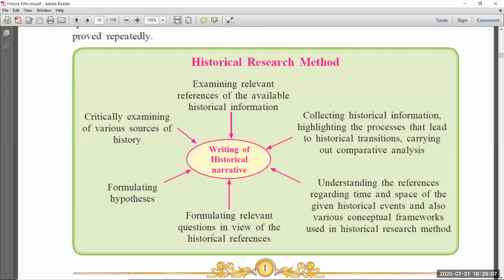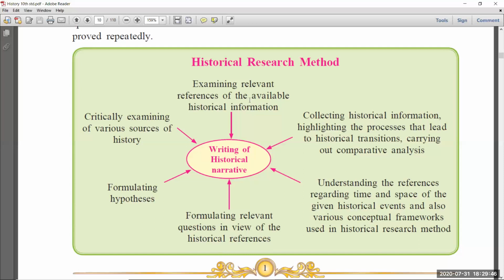Is this right? Suppose you wrote Mahatma Gandhi was born on October 6 or October 2. Actually, October 2 is Mahatma Gandhi's birth date, but by mistake you wrote October 6. So is it right or not? When you ask these questions to other persons, they will say no, October 6 is wrong, October 2 is Gandhi Jayanti. Then you have to correct your information. So like that, you have to start the questioning also. This is the process.